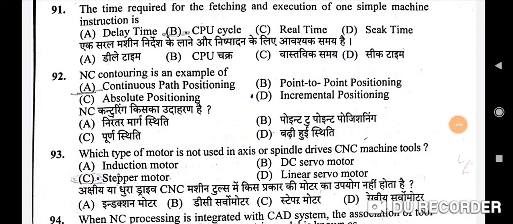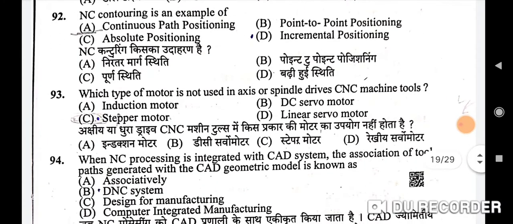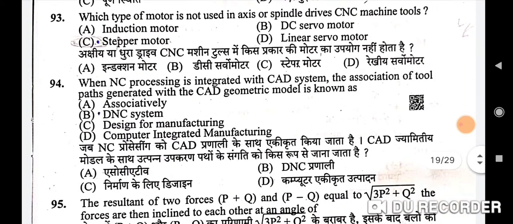Next question: which of the following symptoms is caused as a result of brake disc runout? Correct option is B, judder during braking. Next question: the time required for the fetching and execution of one simple machine instruction is. Correct option is B, CPU cycle. Next question: NC contouring is an example of. Correct option is A, continuous path positioning. Next, 93rd question: which type of motor is not used in axis or spindle drive CNC machine tools? Correct option is C, stepper motor.